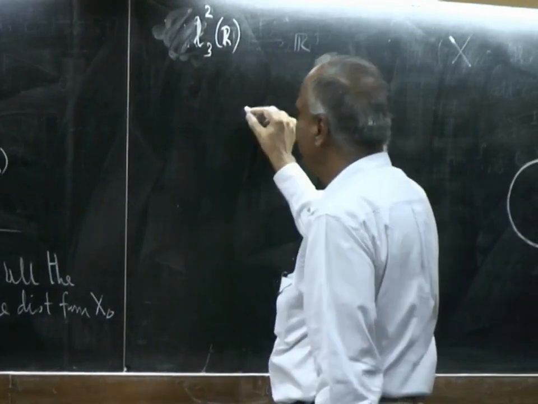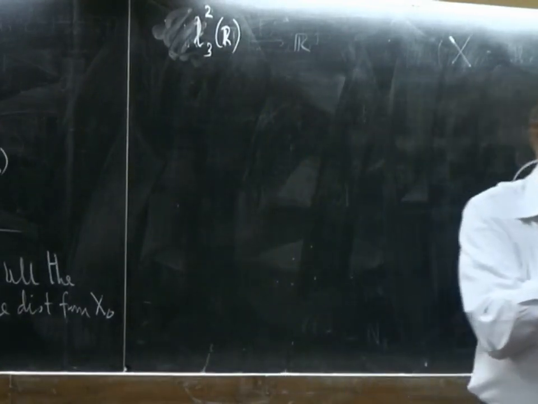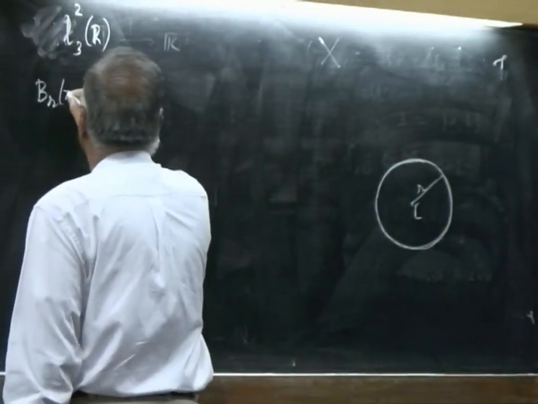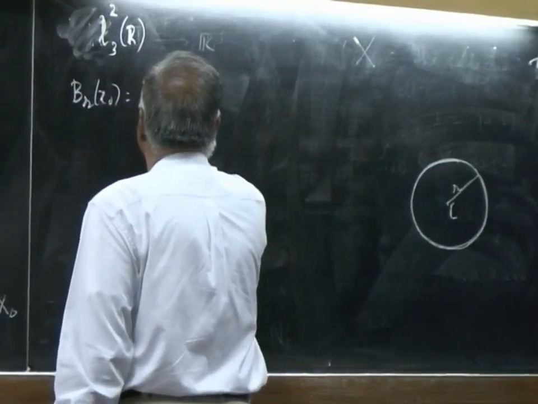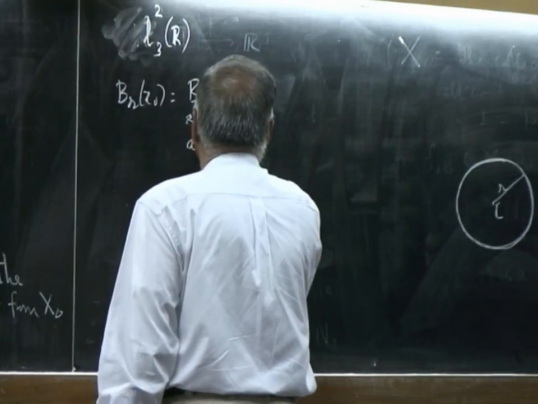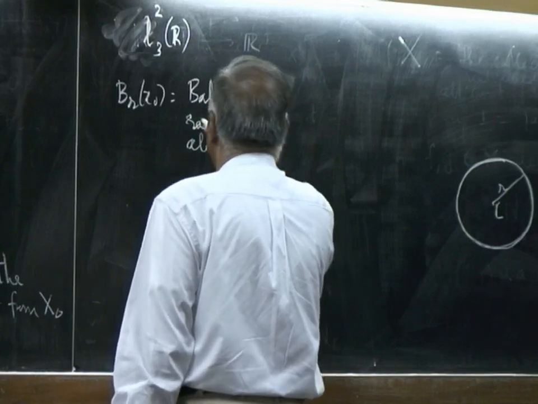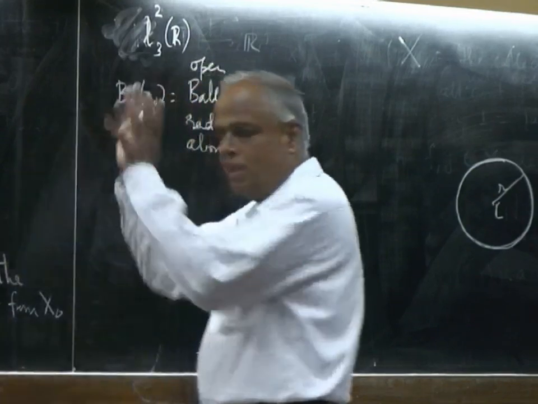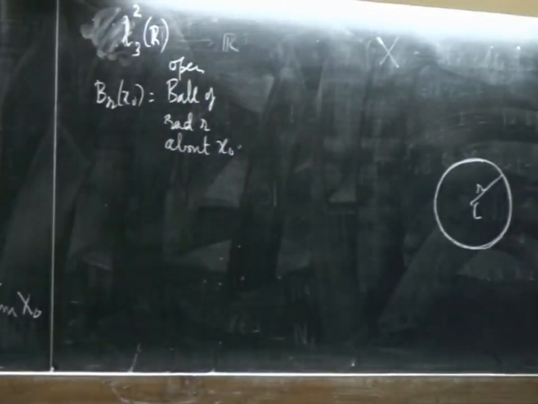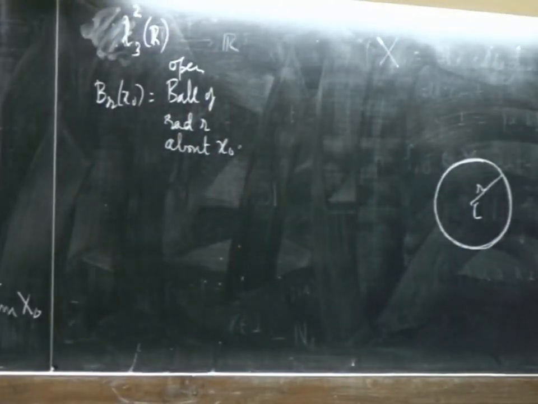In that case it is a whole ball of radius r about x naught. That is why the word ball is used. And it is called the open ball because the surface is not included. When the distance becomes equal to r, it is removed. So this is the notion of an open ball around a point.